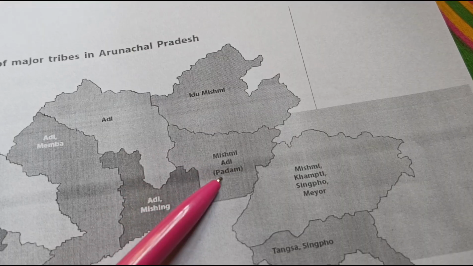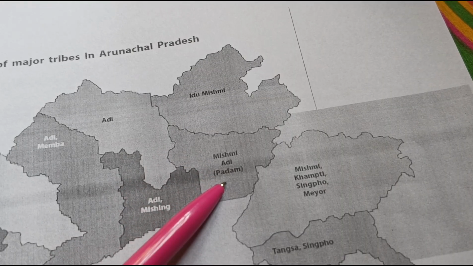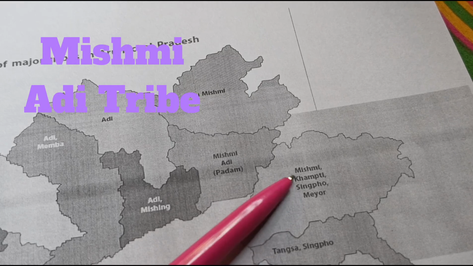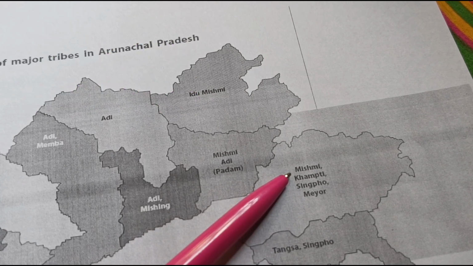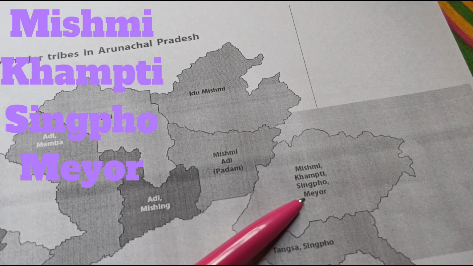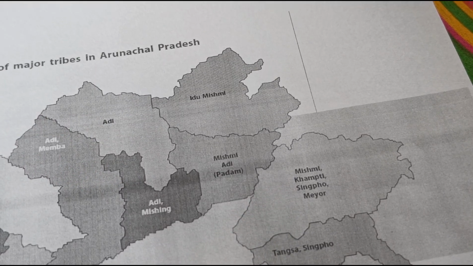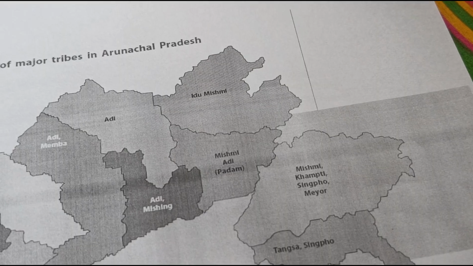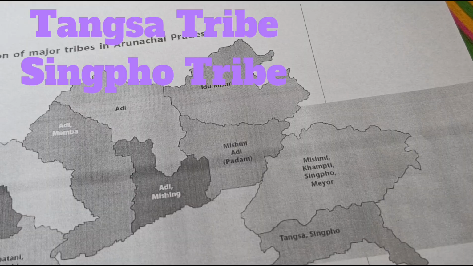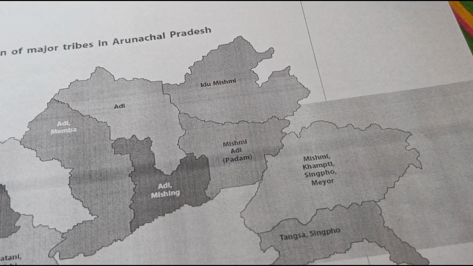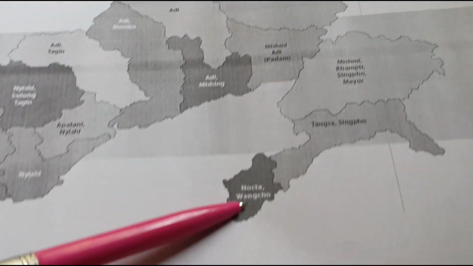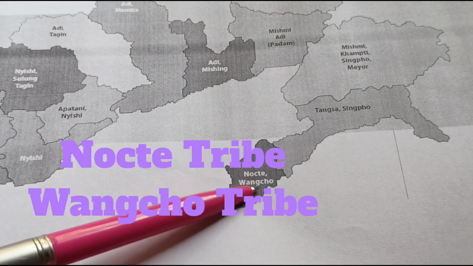Similarly, in this district of Lower Dibang Valley, we have Mishmi and Adi, and in Anjaw district, there are primarily 4 tribes named Mishmi, Kamtu, Singpho, and Meyor. Similarly, in this district of Changlang, we have Tangsa and Singpho tribes, and in the districts of Longding and Tirap, you will see Nocte and Wancho tribes.